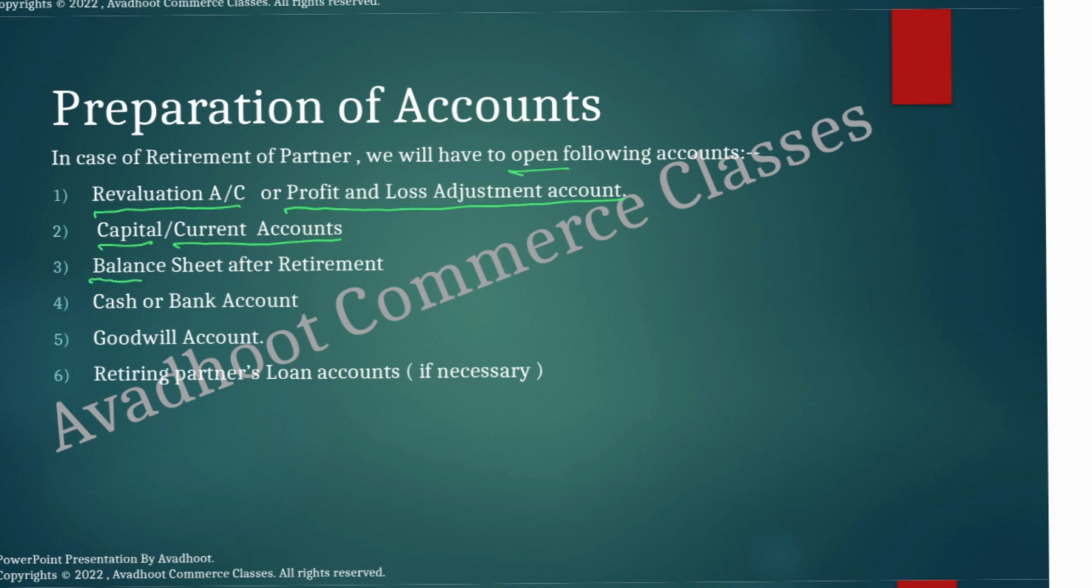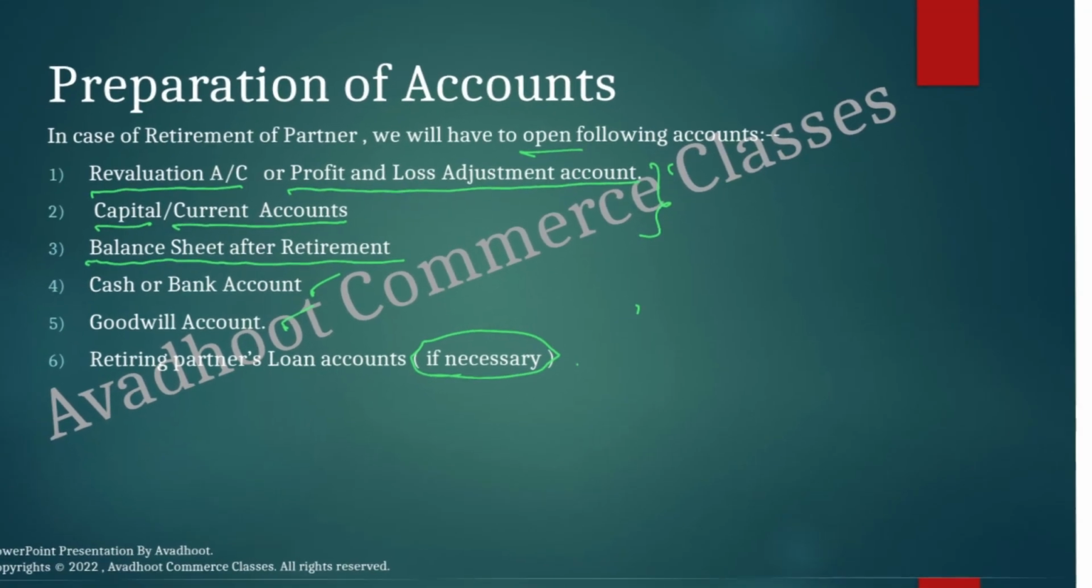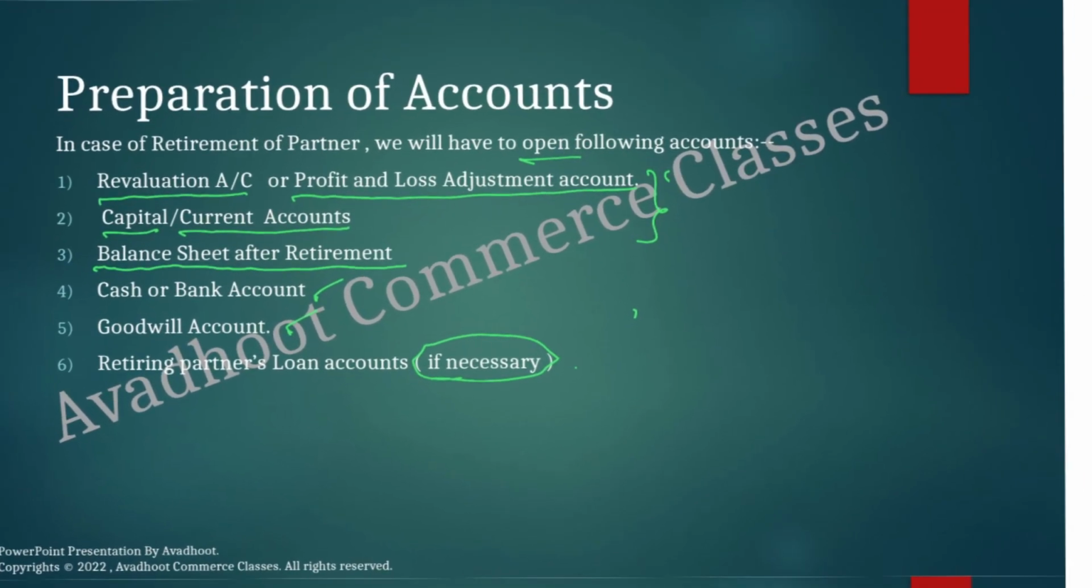Then after retirement of a partner, you have to open the balance sheet. These are the compulsory accounts you have to open, whereas these accounts, that is cash or bank account and goodwill account, should be shown as a working note if not compulsorily asked to prepare, and the retiring partner's loan account if it is necessary. Why is it necessary? Because if it is told to prepare the loan account, when we transfer the amount payable to the retiring partner to his loan account, then it is to be considered. Otherwise, no. Therefore, the preparation of accounts is the most important part in our day-to-day accounting.